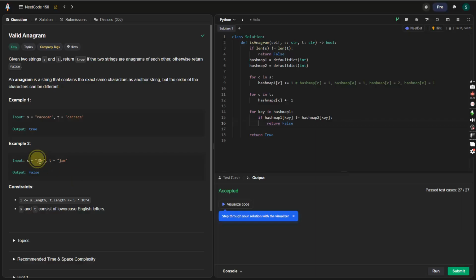It's the same thing for here. We check j, j's right, a is right, r and m not right. So then we return false because it's non-existent. Right, so that's basically it.